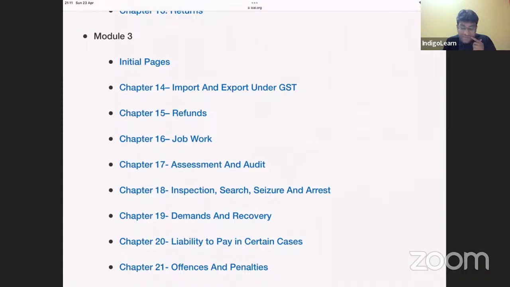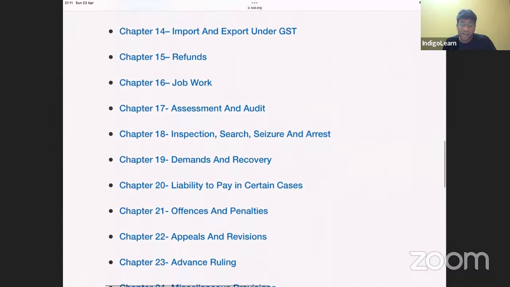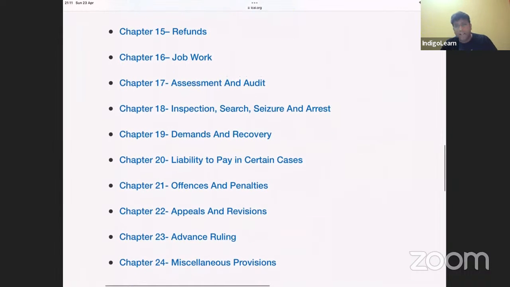Next point. Import and export under GST. Already we spoke about this in customs. Next point, refunds, my dear friends. Important topic. Please ensure that you keep in mind the time limit of refund. That is, we know the basic point that it is 2 years from the relevant date.